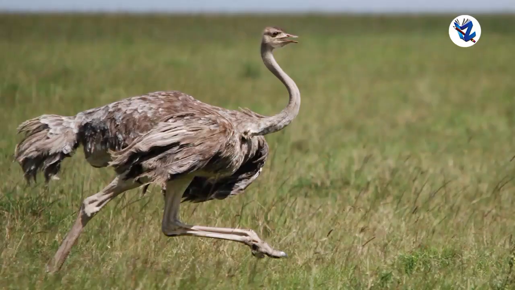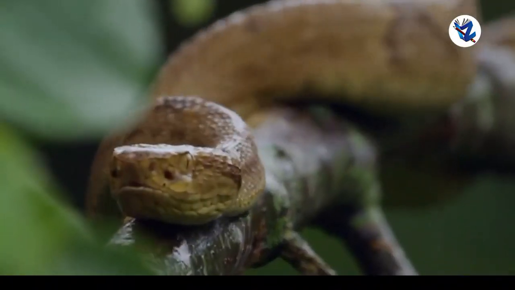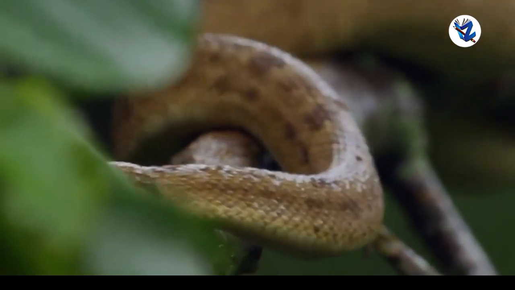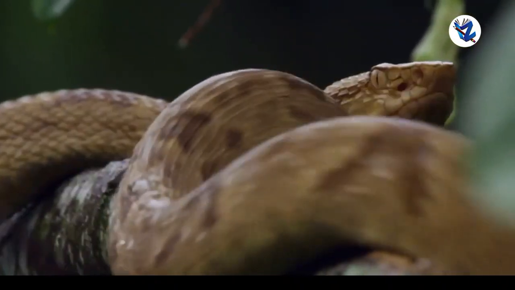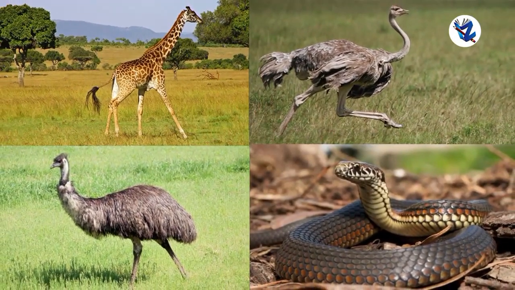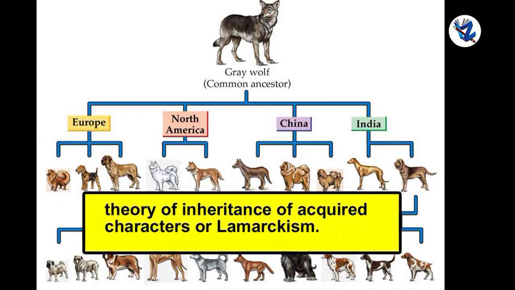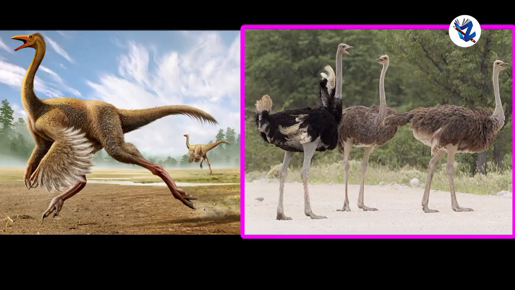Wings of birds like ostrich and emu have become weak due to no use. Snakes have lost their legs by modifications in their body for burrowing habit. These are all types of acquired characters and are transferred from one generation to another, and this is called the theory of inheritance of acquired characters or Lamarckism.